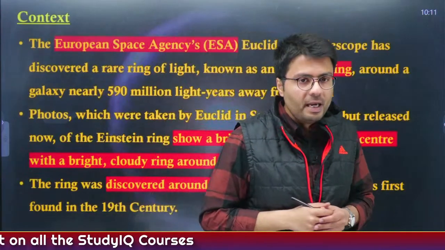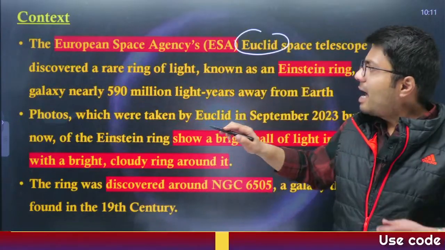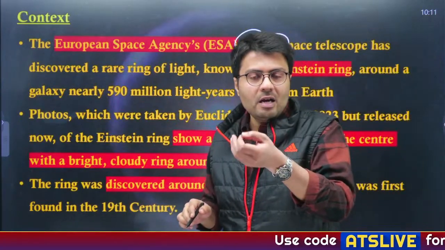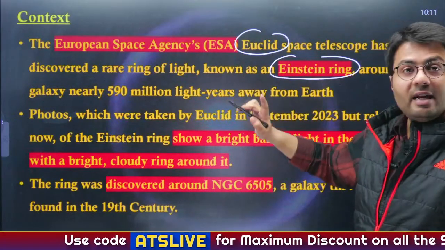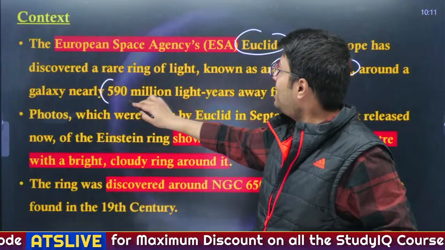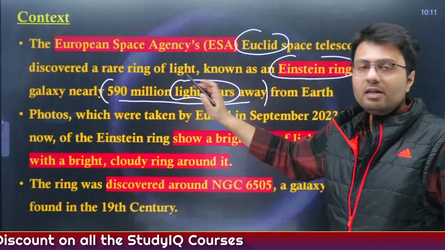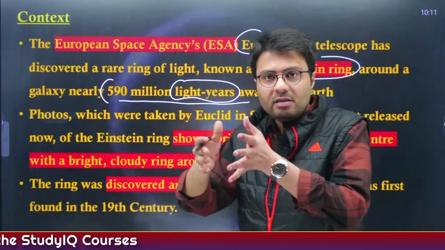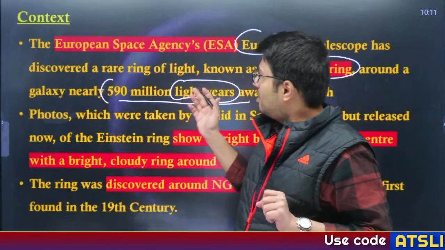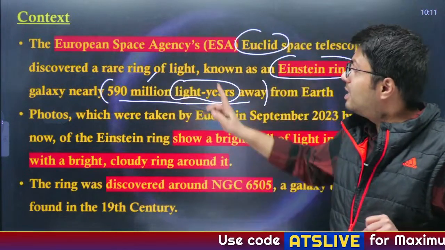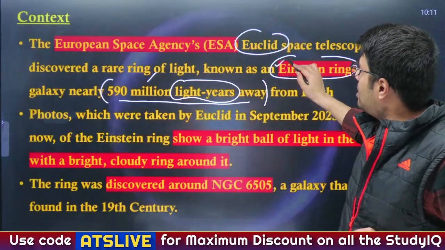Because the European Space Agency's telescope known as Euclid has discovered a ring of light known as an Einstein ring around a galaxy which is located 590 million light years away. Now, what is a light year? A light year is a term that defines the distance that light takes to travel in 1 year. So this is a large distance, 590 million light years away,